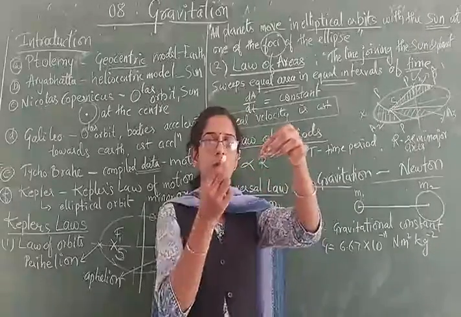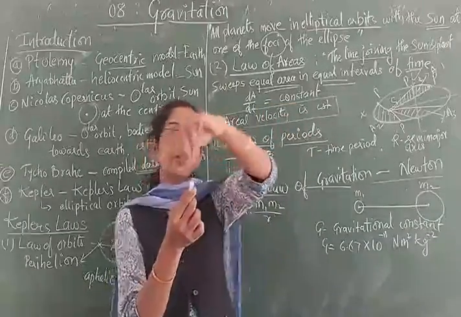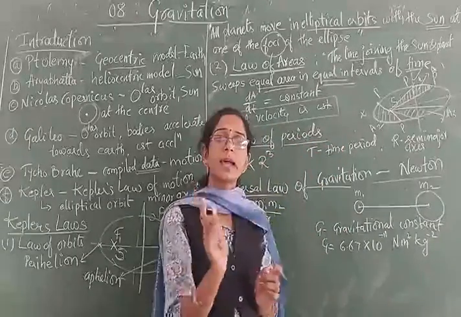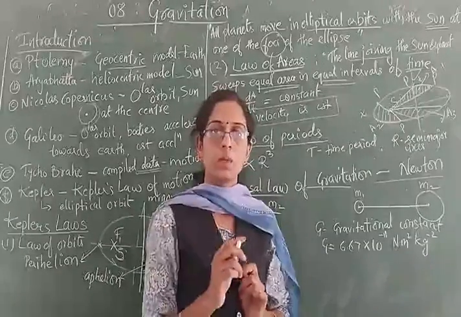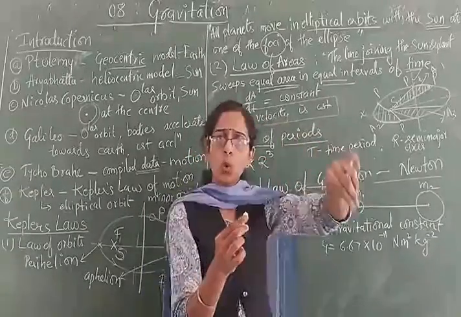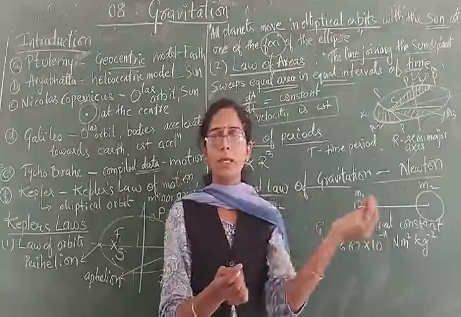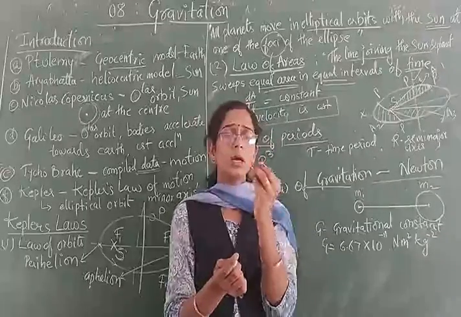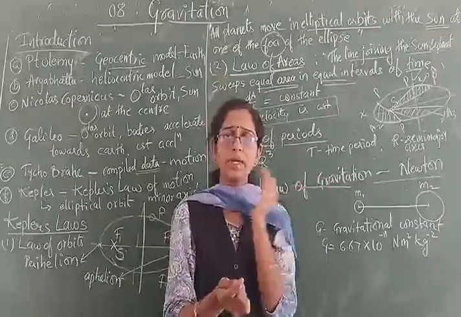This object is here, it will move like this, it will come back to the same initial position. So what is the time it takes to complete one rotation, one complete motion? That time is called as what? Time period. So if you consider any planet, it will have its own time period. Our Earth will take how many days? 365 days to complete one rotation around the sun, isn't it? Other planets may take different time intervals to complete their motion.